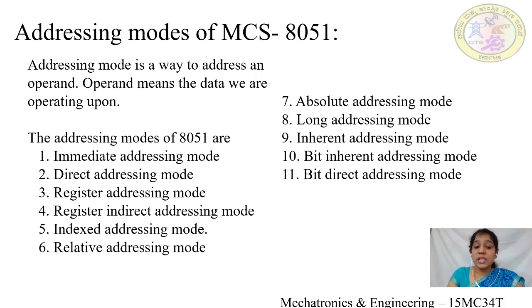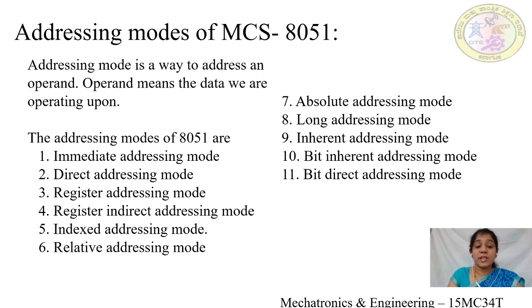Next is register addressing mode. In case of register addressing mode, registers will be specified as part of the instructions, where these registers contain the data. The next type of addressing mode is register indirect addressing mode. In register indirect addressing mode, the registers will contain a pointer to a memory location where the data is present. That is, the register contains the memory location where the actual data that has to be used is present.